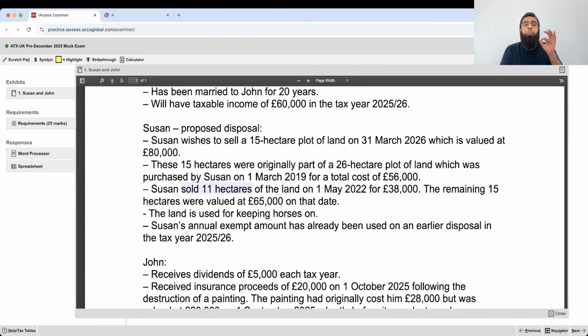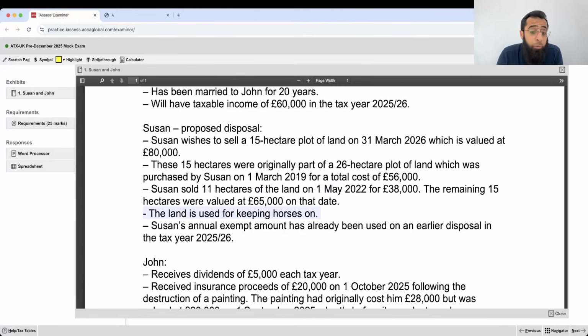So she will get the base cost or cost of remaining asset which would be allocated to these 15 hectares which happened in May 22. When we'll solve it, believe me, it's very easy. And we have looked at one past paper question in other revision sessions also. As you know that in my course, I have covered more than 7 complete attempt exam papers.